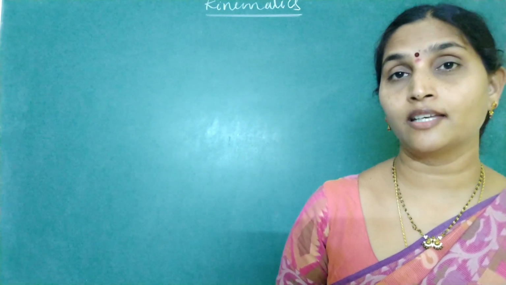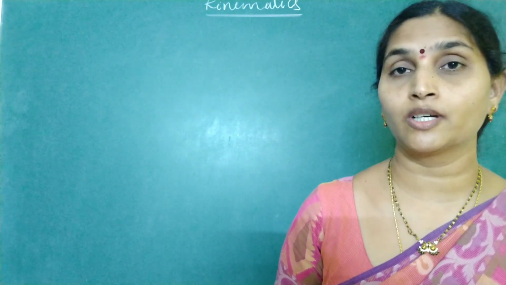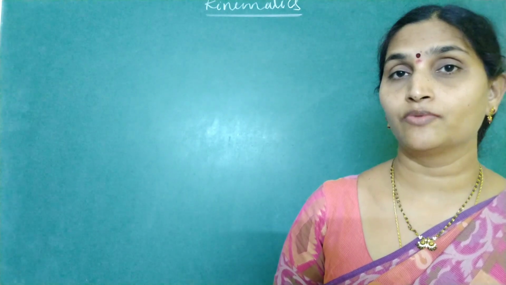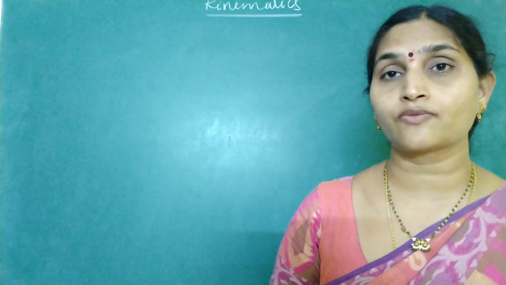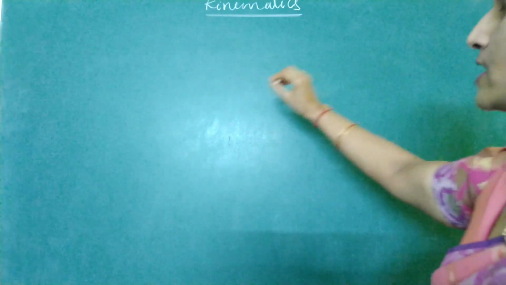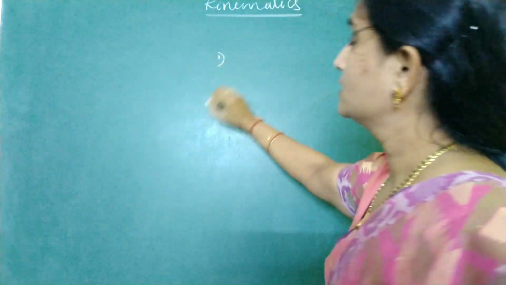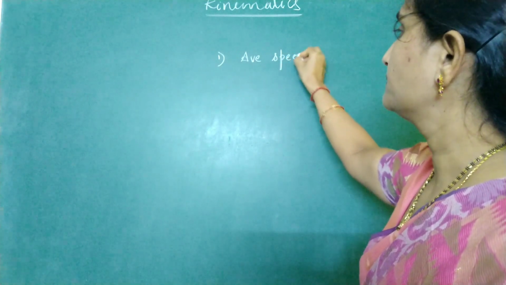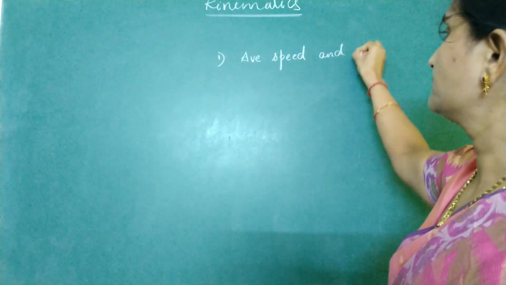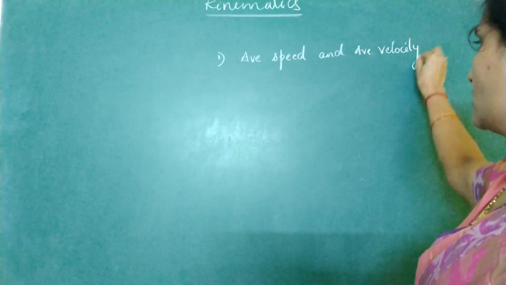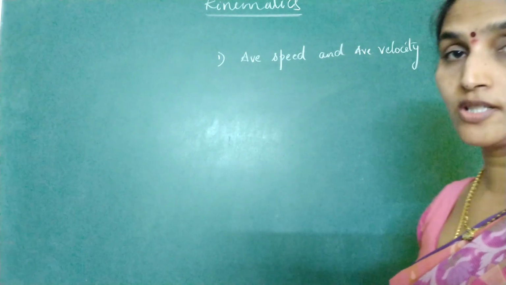So what do we actually study in kinematics? We just study the motion of a body without knowing the cause of motion. Regarding this chapter review, we can expect questions from four different concepts. You can divide the chapter into four parts. The first set of questions we may expect is related to average speed and average velocity. I'll discuss a few examples on average speed and average velocity questions.